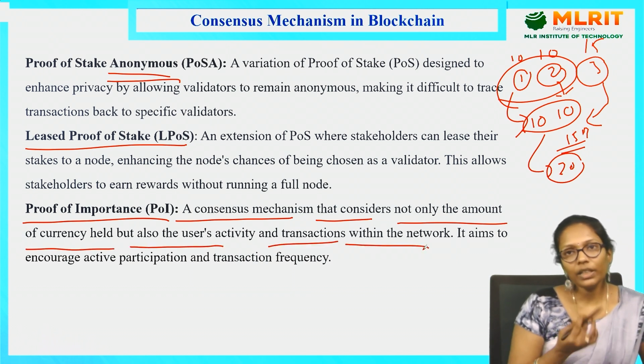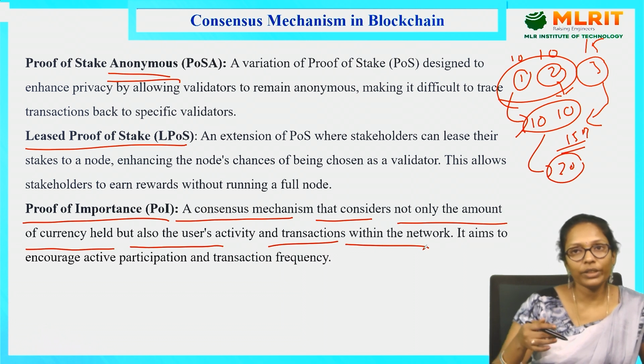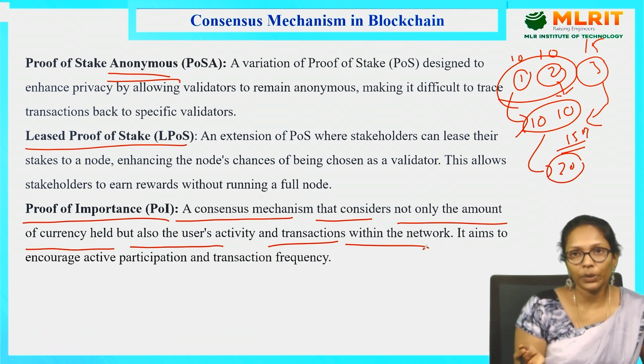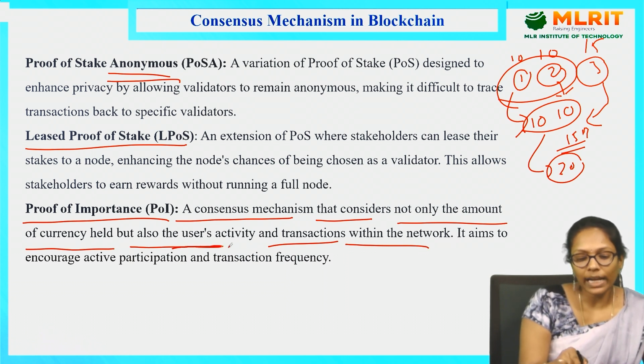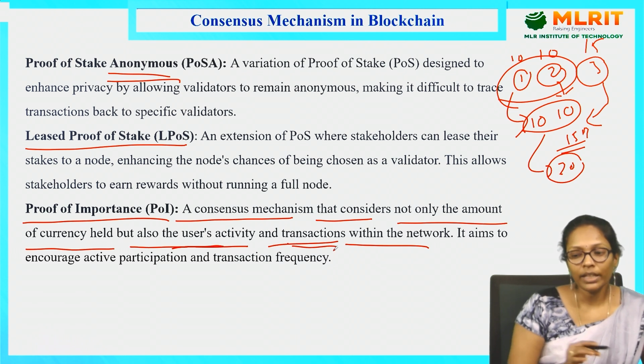So if I have the amount, with only the amount I can't do anything. I should be active also. Here, along with the stake, the currency which is with the node, it is also checking the user activity and transactions, right? For example, if I have some eligible amount, I can't go for the highest studies, right? They will also check the transaction history, how many transactions we are doing.